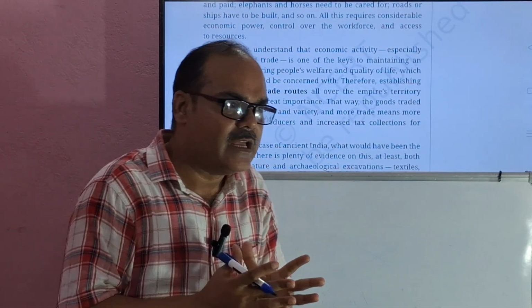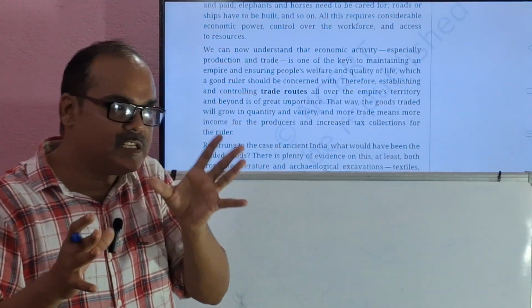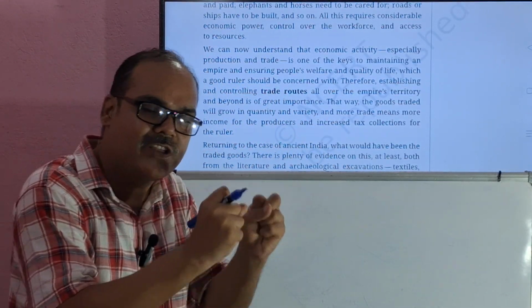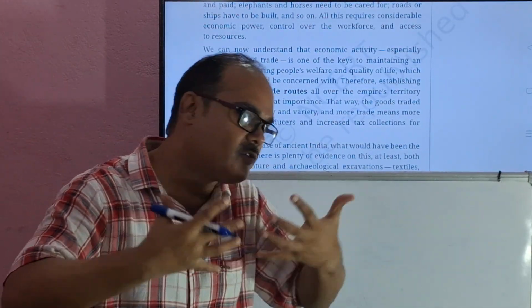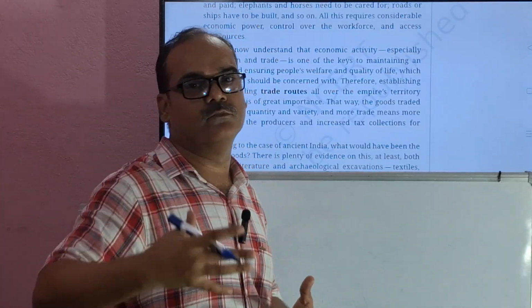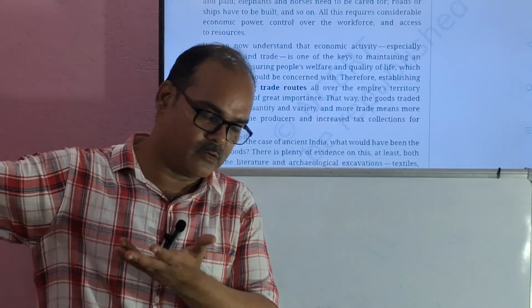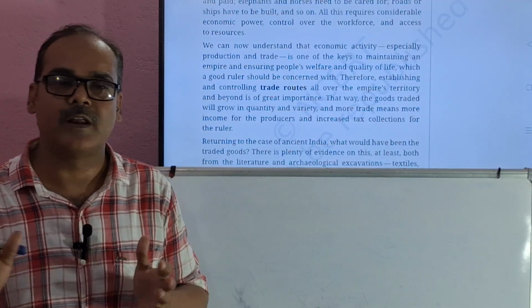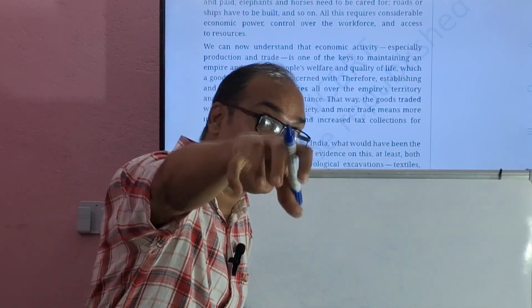And that's why all the kings or sultans knew it is very essential to control the trade routes. And most of the time, there was a war between two sultans or kings or empires or emperors, whatsoever. There was a fight to have control over the trade routes.